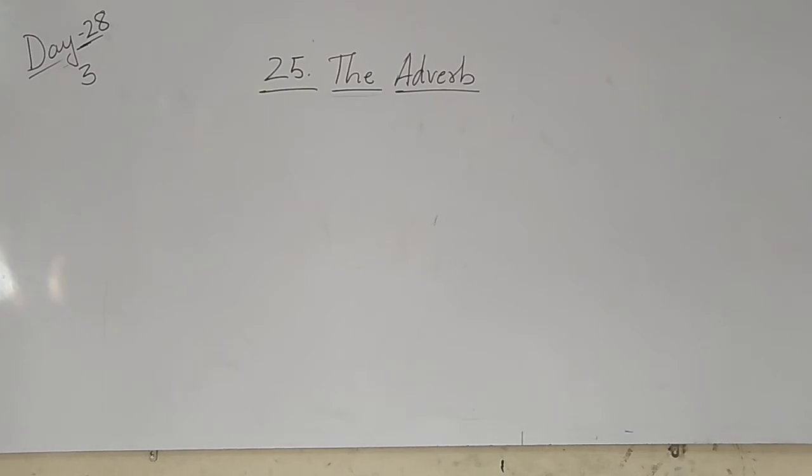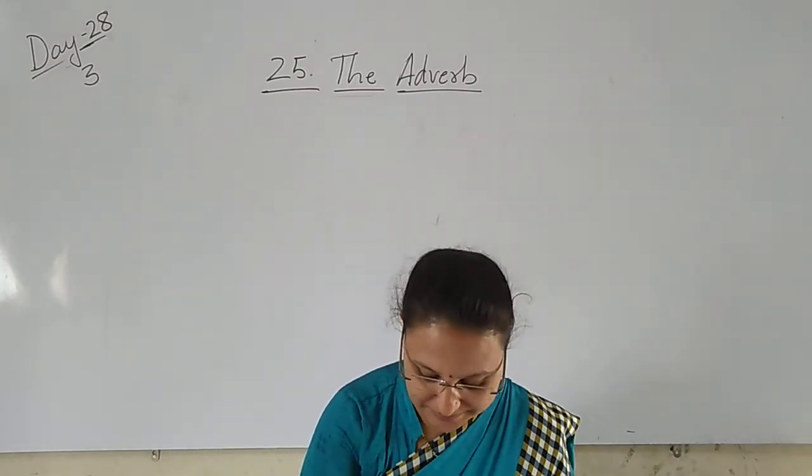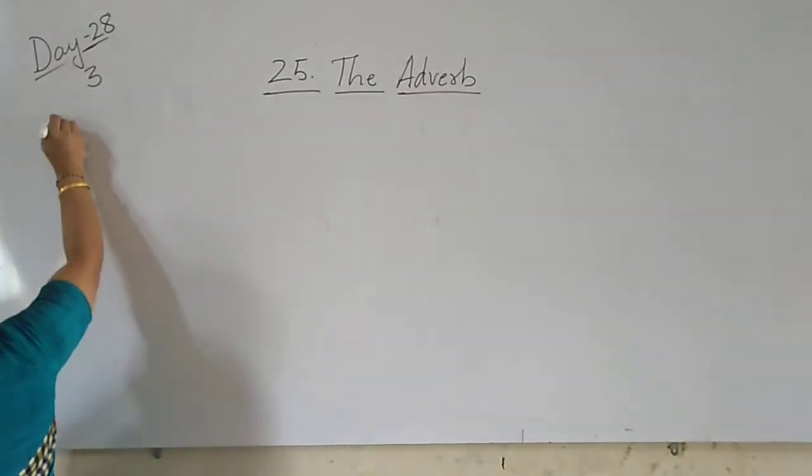Explain, children, now. Yes children, let us begin with the exercise. Okay. Underline the adverbs.